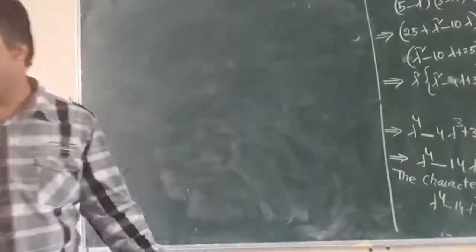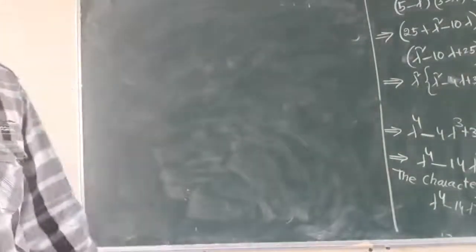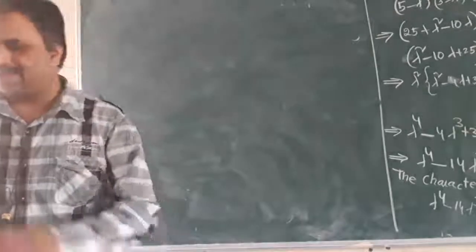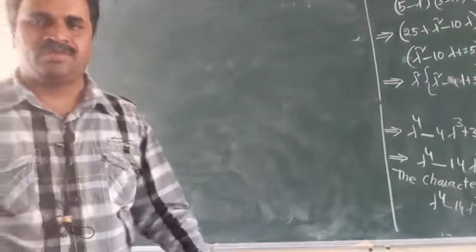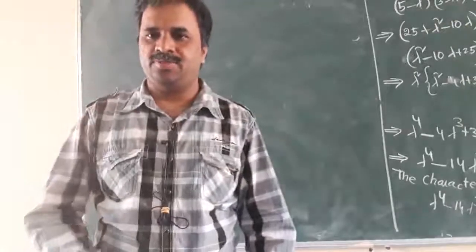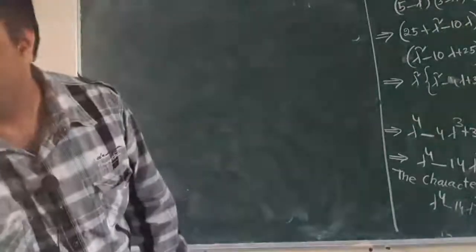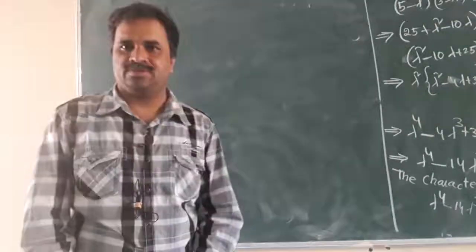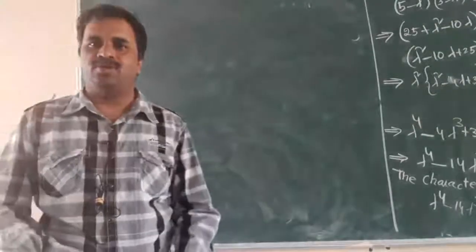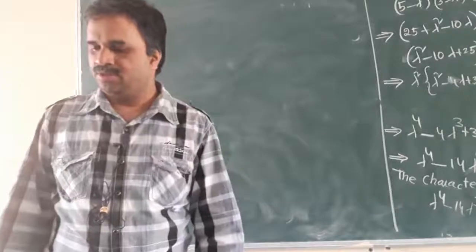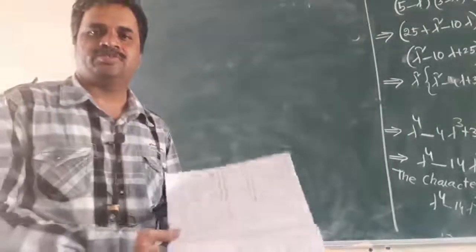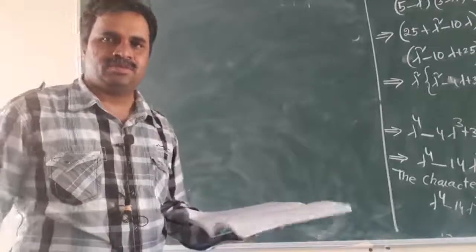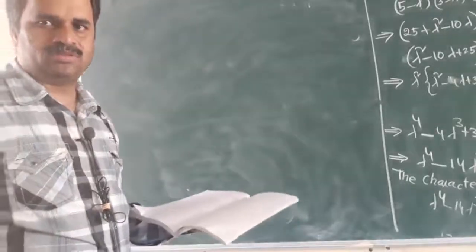Find the characteristic polynomial, characteristic equation and characteristic roots for the following matrix.